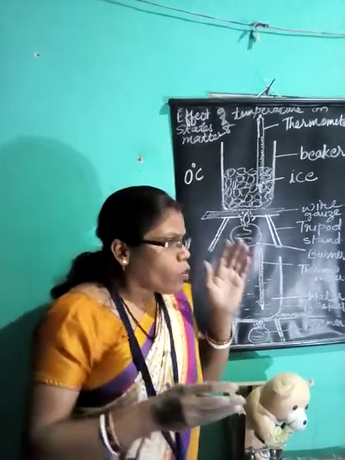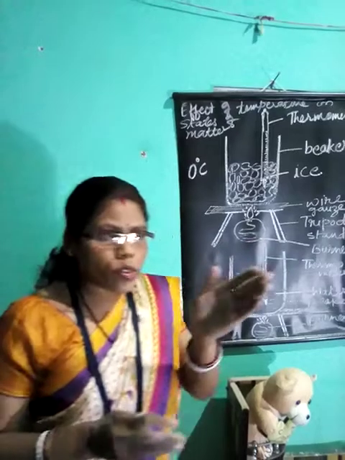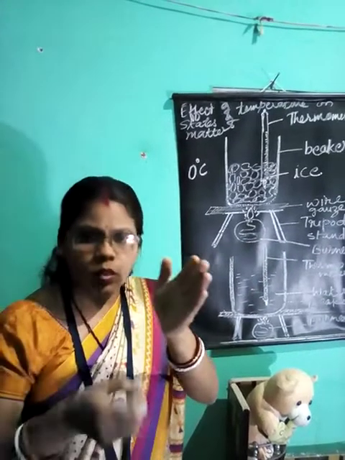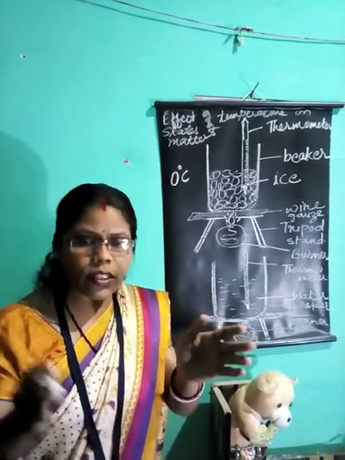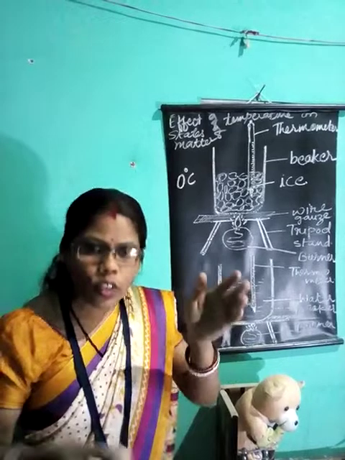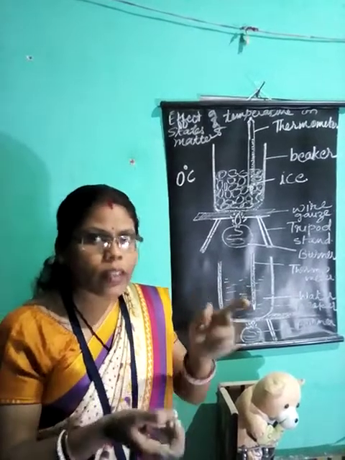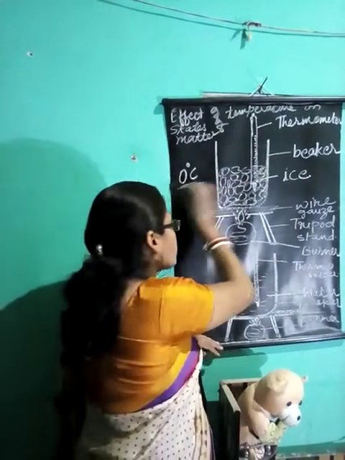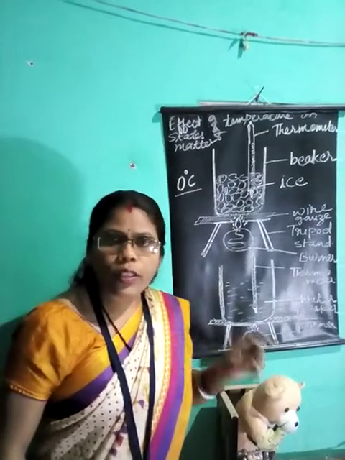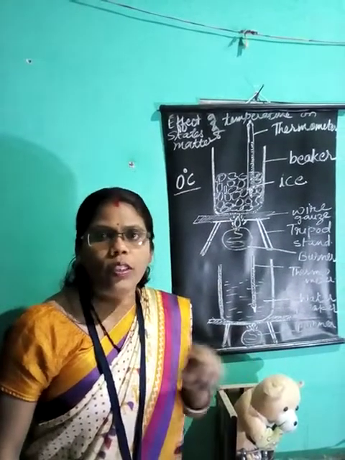Now still you continue to see the temperature. The solid is getting converted into water, that is ice is getting converted into water, and you are giving heat. But you can see that in the thermometer there is no rise in temperature. The temperature remains the same, that is 0 degree centigrade.